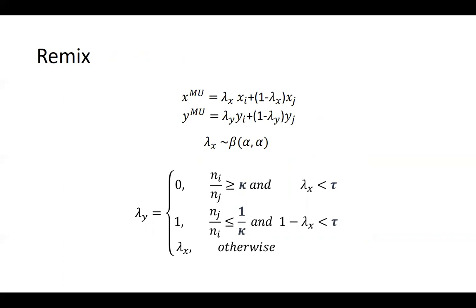When the mixing is conducted between two classes whose imbalance ratio is larger than the threshold kappa, then we want to label the mixed samples as 100% the minority class from the starting point, tau. Otherwise, it sets lambda y equal to lambda x, so that Remix degenerates into Mixup.